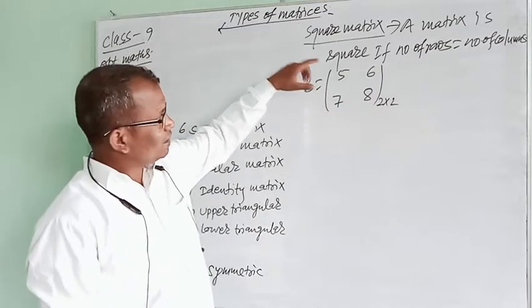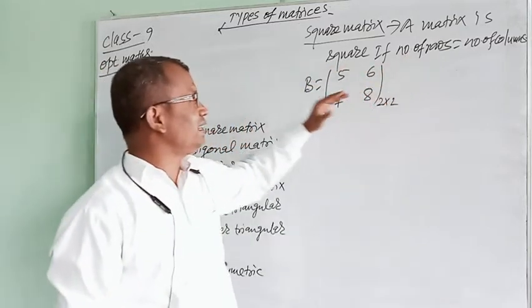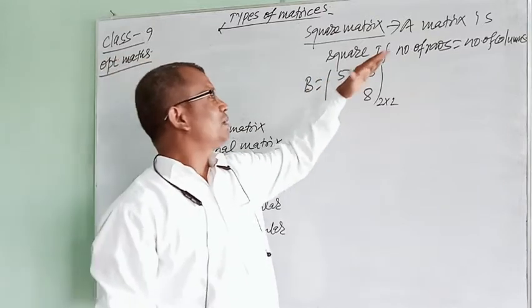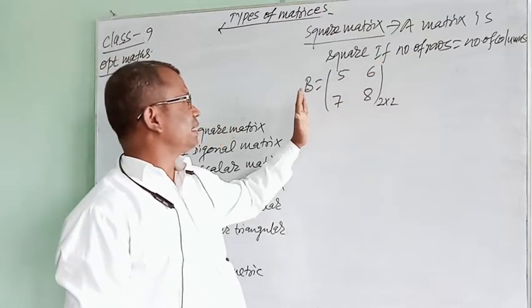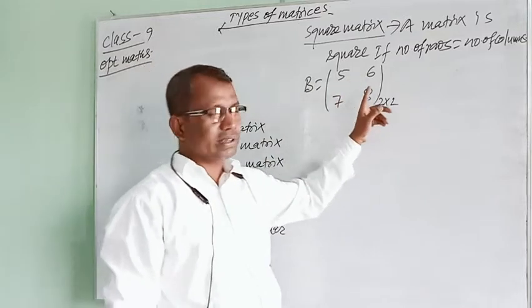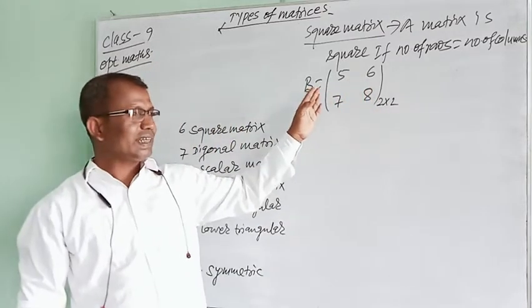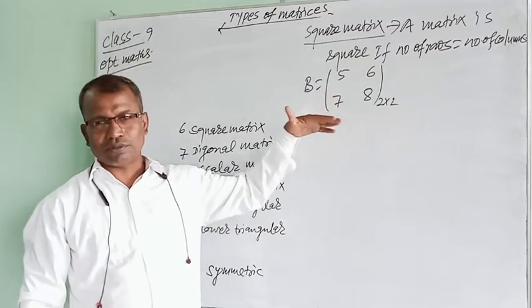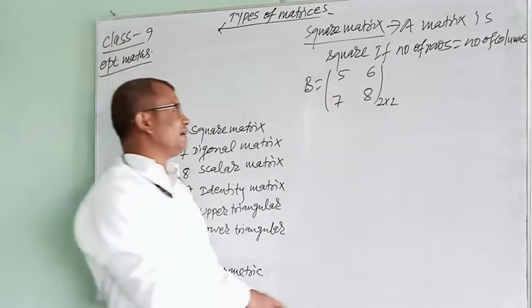And this condition is found in the matrix: this matrix B has 2 rows and 2 columns, meaning it has an equal number of rows and columns. Therefore, this matrix B is a square matrix.